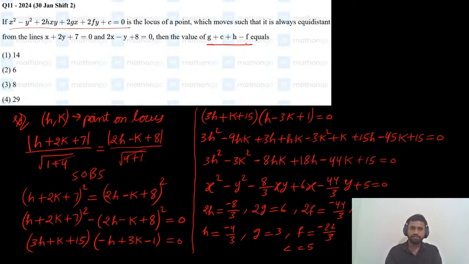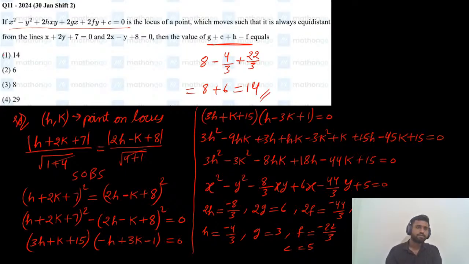So this value we need to find now. 3 plus 5 is 8, and h value is minus 4 by 3, and f value, minus of minus f, so plus 22 divided by 3. Now this is 8, and 22 minus 4 is 18, 18 by 3 is nothing but 6. So 8 plus 6 is 14, which is the answer for this question.